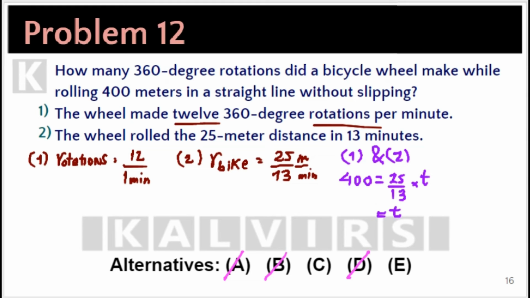Now, the time that the bike traveled is 208 minutes, and the number of rotations is equal to the rate for the rotations, 12 rotations per minute, times the time it traveled, and it was 208.